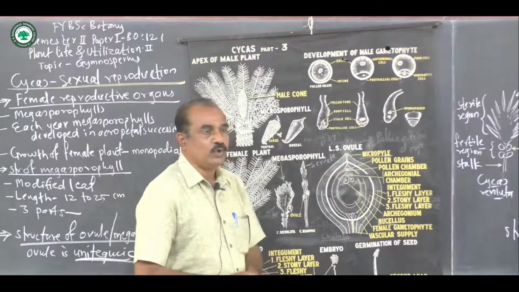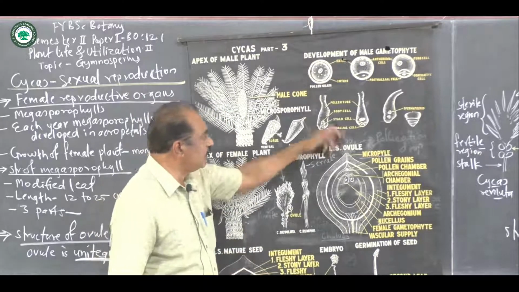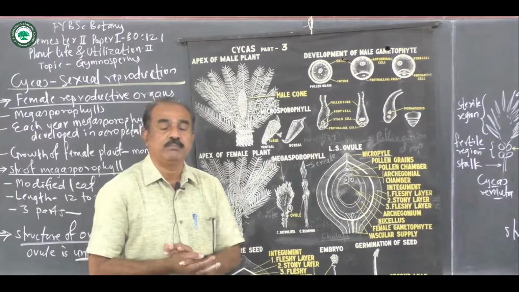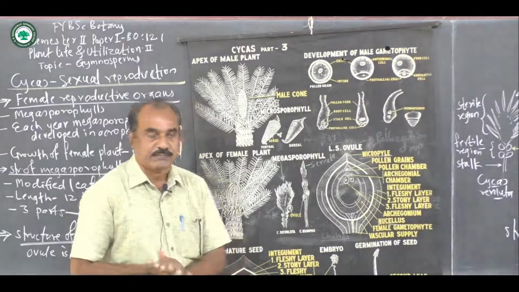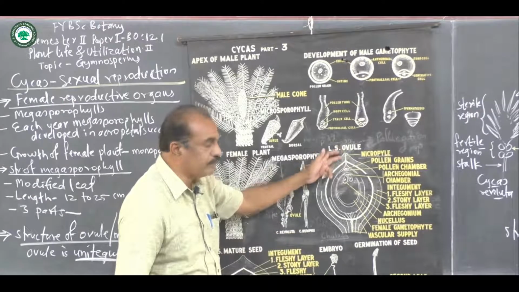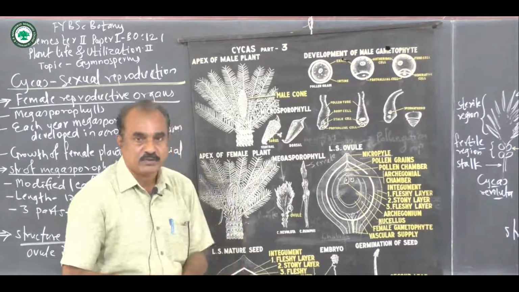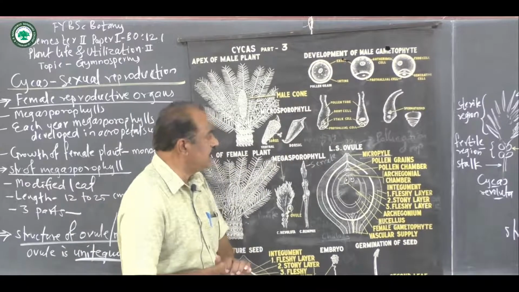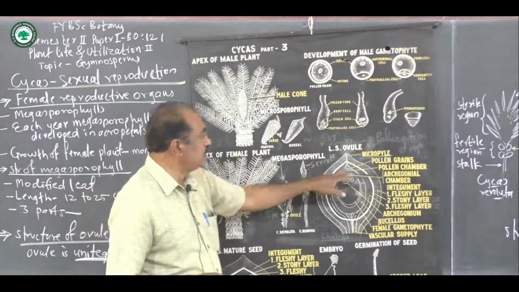Toward the micropylar end, in the micropyle there is a small slit, the path for the entry of the microspores, the pollen grains, at the time of reproduction. Just below the micropyle, in the nucellus region, there is the pollen chamber.